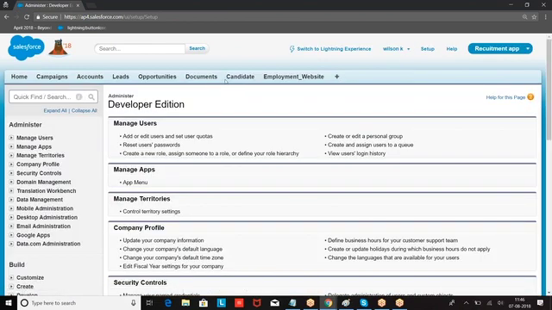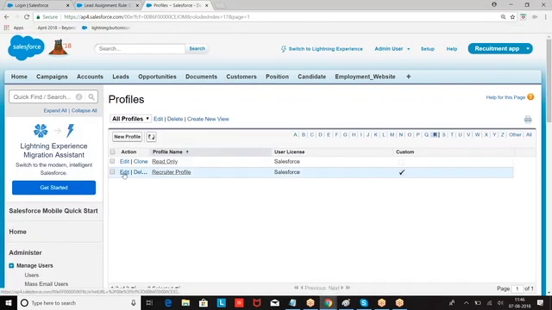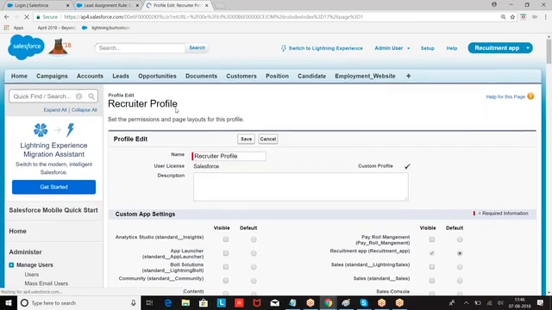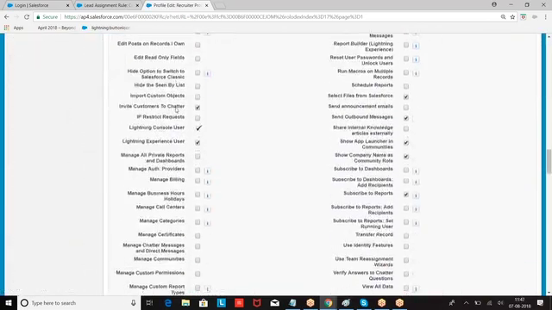So who is controlling the security on the object? Profile. Your profile will decide what type of access you have on your object. So object level access or security is controlled by profile. Now I'm going to